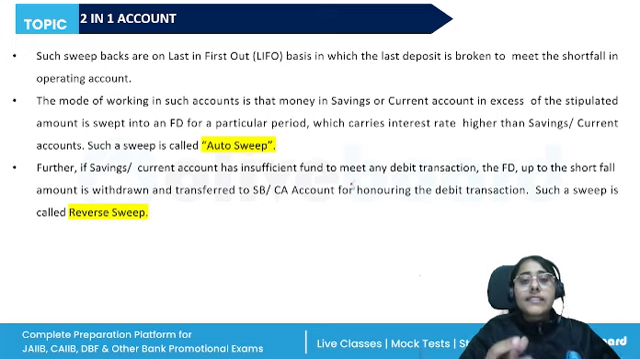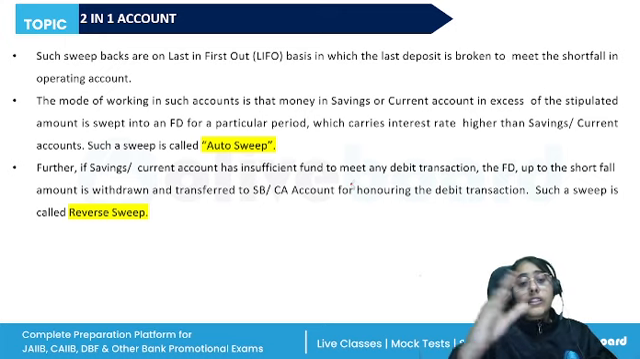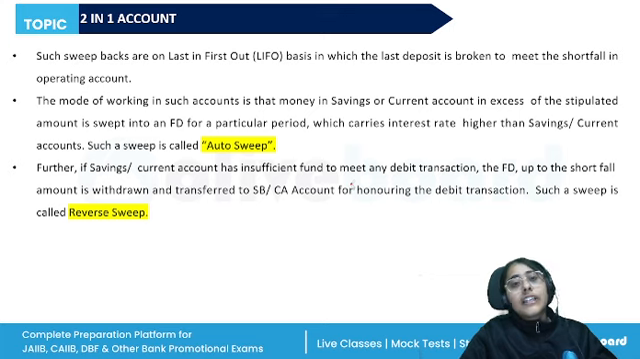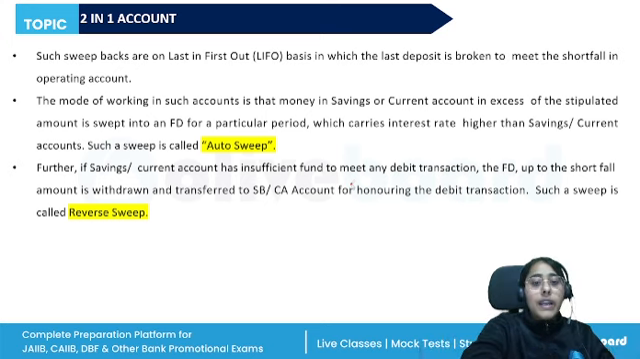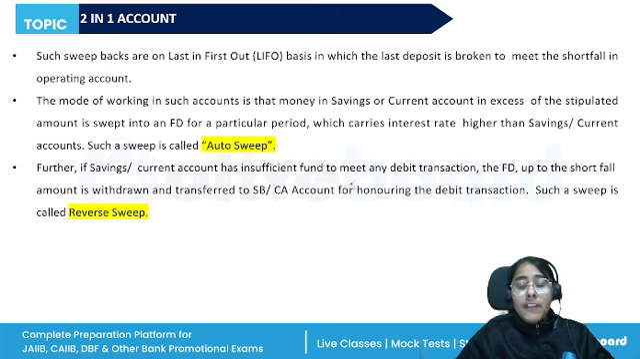So if, let's say, I have surplus funds lying in my savings bank account, I can, through the sweep facility, transfer it to my fixed deposit and earn higher interest. Or if there is deficit funds in my savings bank account and I need to make some regular payments, I can transfer some funds from my fixed deposit to my savings deposit.